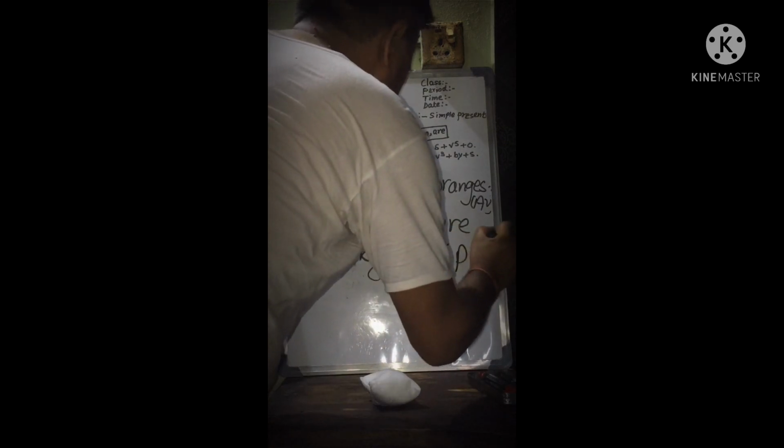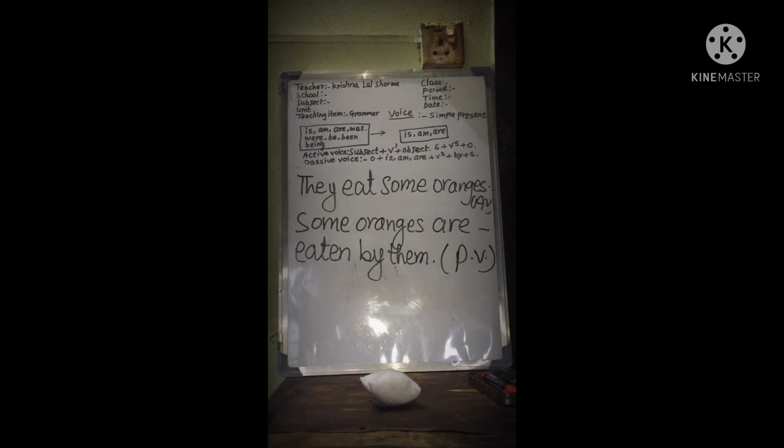In the first sentence, subject plus V1 plus object, it is in the active voice. Which is active and which is passive? The subject is active. In the second sentence, "Some oranges are eaten by them," the subject "some oranges" is not active.